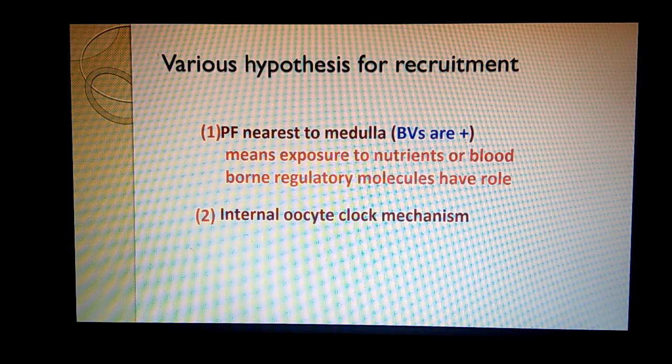The one is, if you remember, that at the cortex of the ovary, the follicles are present in various stages of development, whereas in the medulla, the blood vessels travel at the center, and these blood vessels have blood in them, and blood brings nutrients and the blood-borne regulatory molecules. So it might be possible that those primordial follicles which were close to these blood vessels entered into the